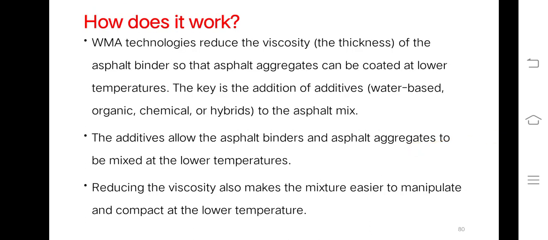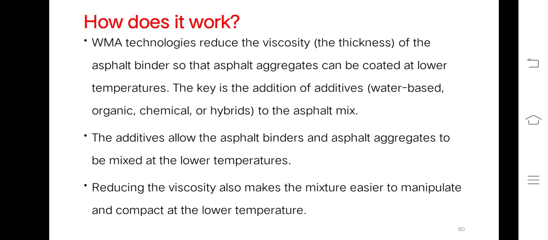How does the working take place? Warm mix asphalt technology reduces the viscosity, that is thickness, of the asphalt binder so that the asphalt aggregates can be coated at a lower temperature. The key is the addition of an additive. Water based, organic, chemical or hybrid additives can be used in the asphalt mix to accelerate the process. The additive allows the asphalt binders and asphalt aggregates to be mixed at a lower temperature.